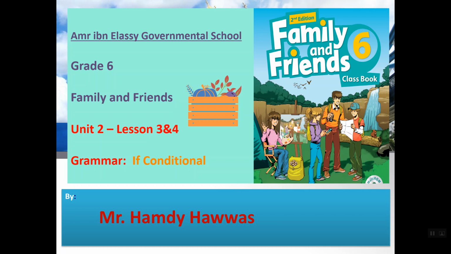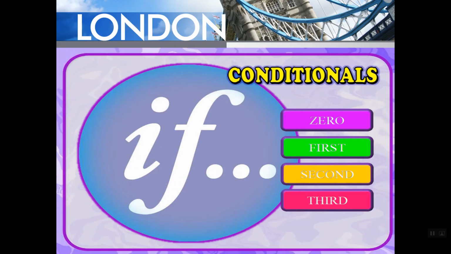And today, inshallah, we're going to dedicate this lesson to students in grade 6, Family and Friends, Unit 2, lessons 3 and 4, and in particular, we're going to talk about if conditionals. You know that if conditionals can be of many different types. We have zero conditionals, first conditional, second conditional, and the third conditional. Inshallah, today we're going to cover zero conditionals, first conditionals, and the second conditionals.